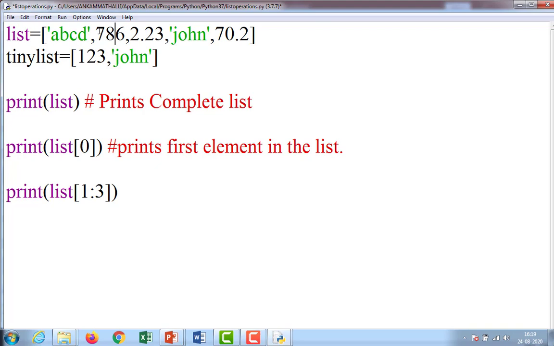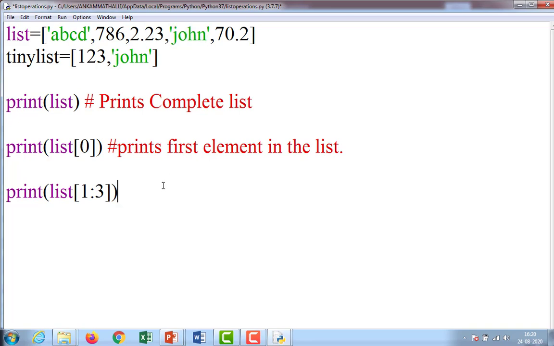Starting from 1, 786 and 2.23 are displayed, and the third one is not going to be displayed. So from 1 until 2 only it is going to display, no third element.